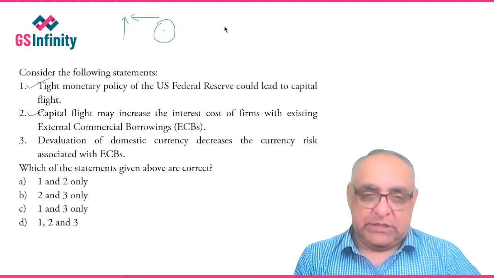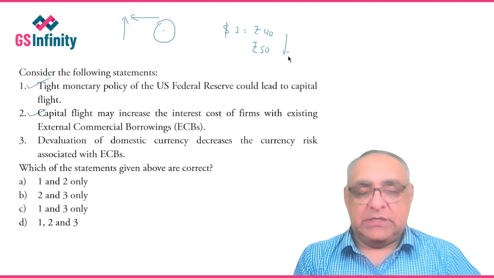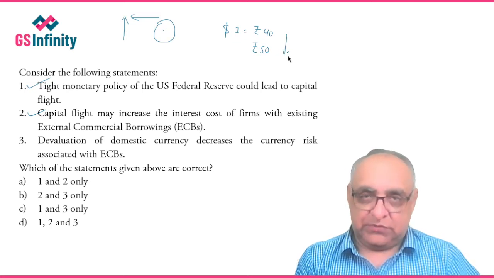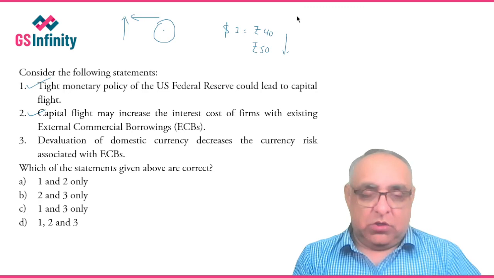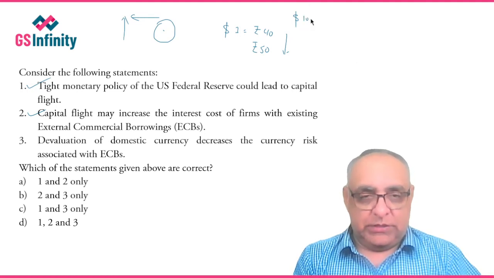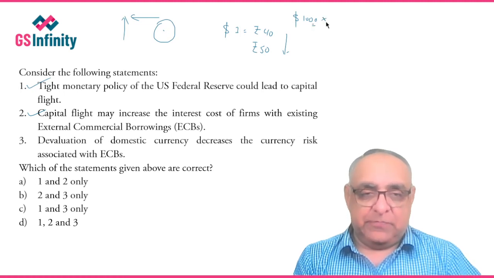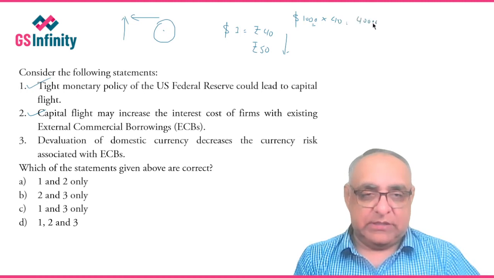So what happens? Let's suppose 1 US dollar was equal to rupees 40 earlier, and now 1 US dollar is equal to rupees 50. That means there is a depreciation of the Indian rupee. Let's suppose on an external borrowing, a corporate has to pay $1,000 as interest. Earlier the corporate had to pay rupees 40,000 in Indian currency.